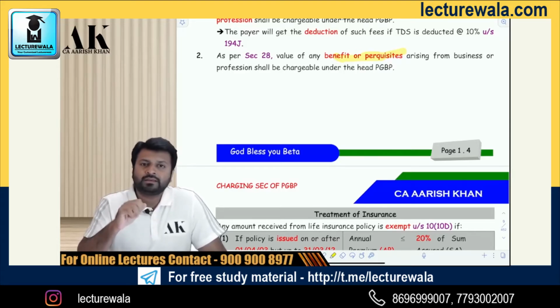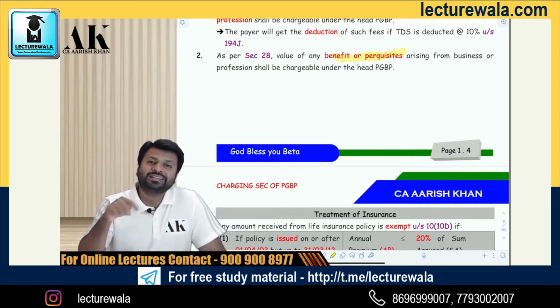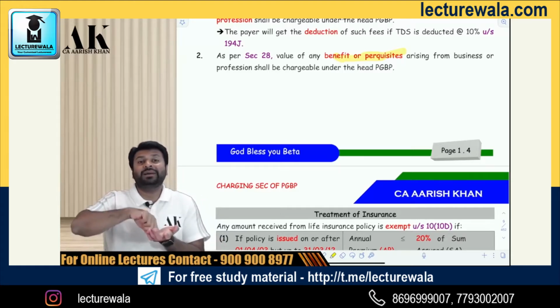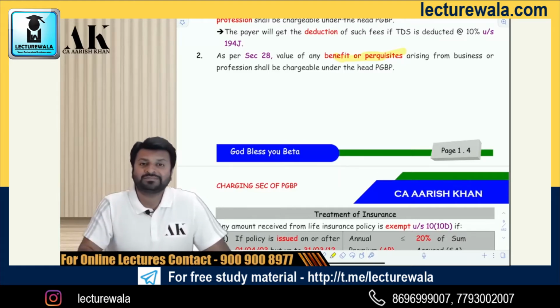For example, by listening to my revision videos, suppose you are getting benefited. I am not sure that you will be, but in case you are benefited and you have got a rank or you have passed with very good marks in direct tax, so you are very happy. So you came to my place in Mumbai and gifted me a Rolex, for example. That Rolex will be chargeable to me under the head PGBP because it is a benefit from business and profession. That is not out of personal affection. That is out of business and profession. Okay, this is just an example.